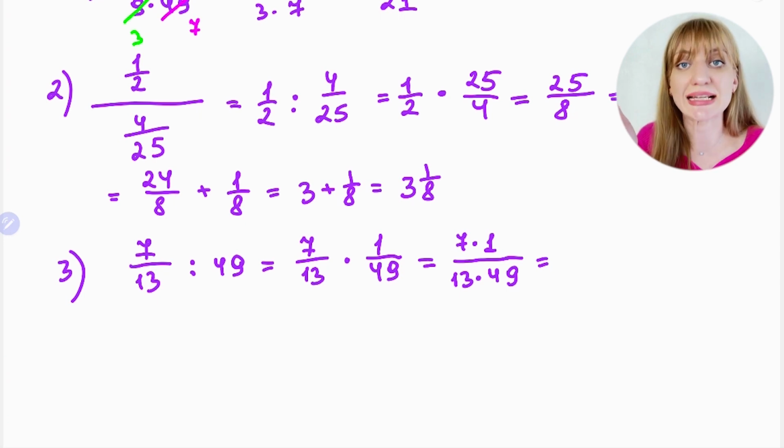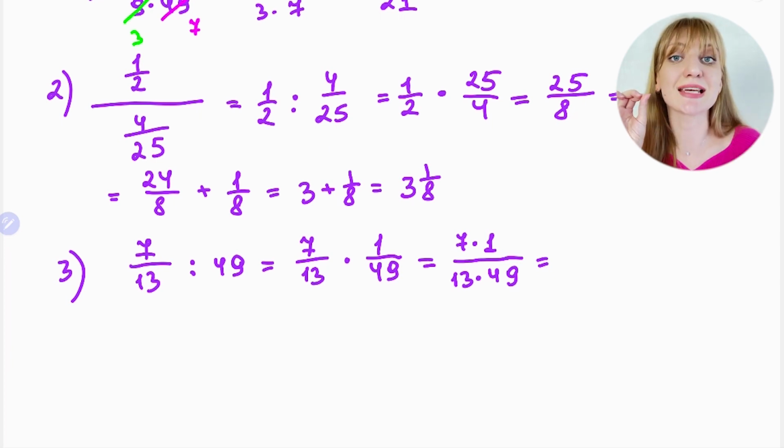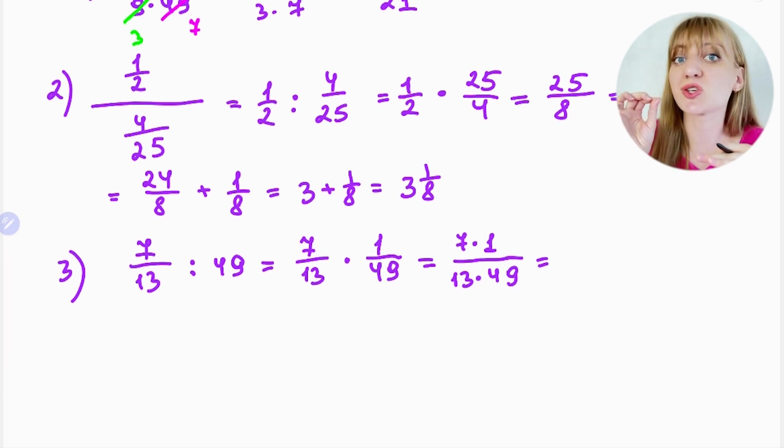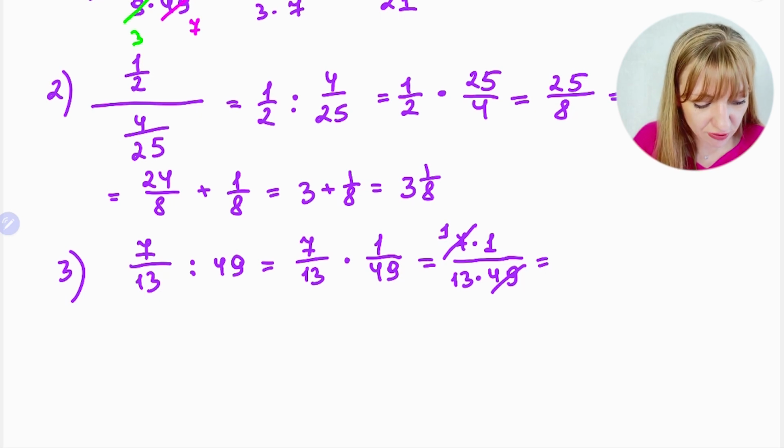Here you can cancel out any factor on the top and any factor on the bottom, and it doesn't matter what order your factors are in, because for multiplication it doesn't matter: a times b or b times a is the same. That's why here 7 and 49 are both divisible by 7. 7 over 7 is 1, 49 over 7 is 7.